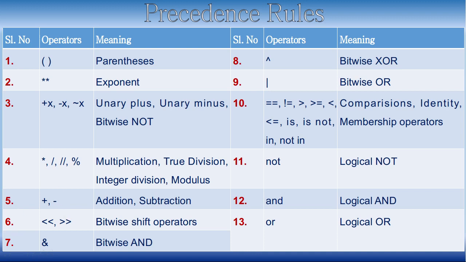Then comes the bitwise operators. We have seen two categories of bitwise operators, like bitwise and, or, XOR, and then shift operators. Shift operators are having higher precedence when compared to operators like XOR, OR, and so on.